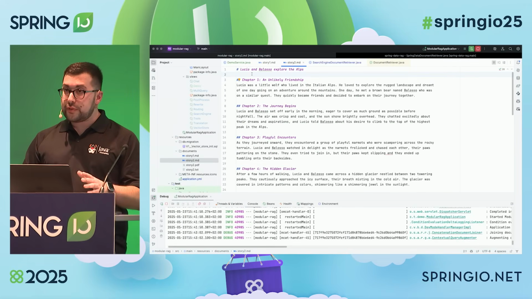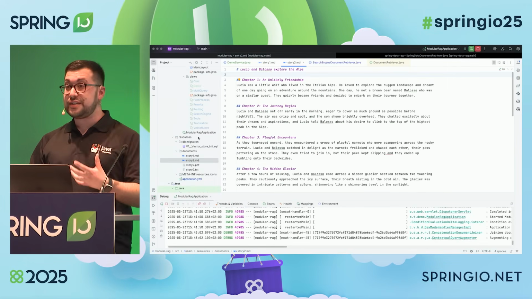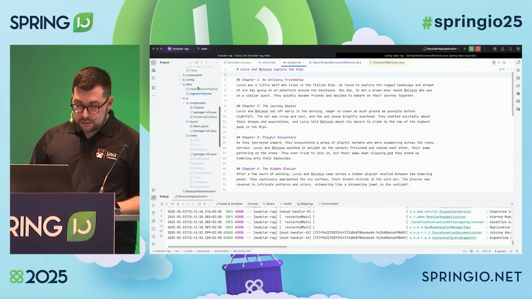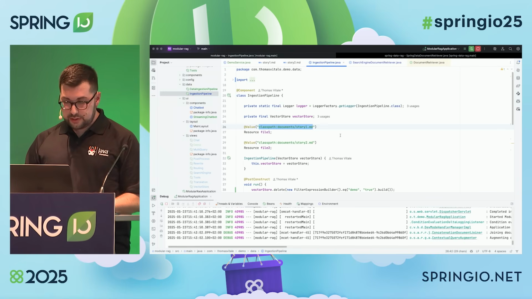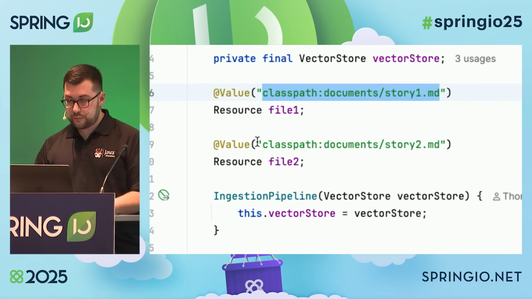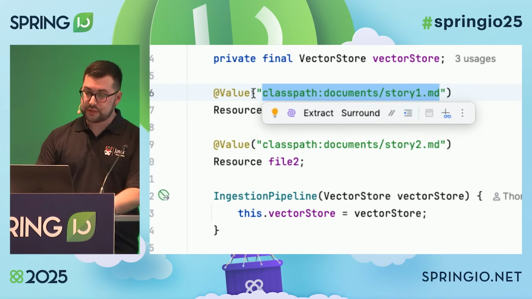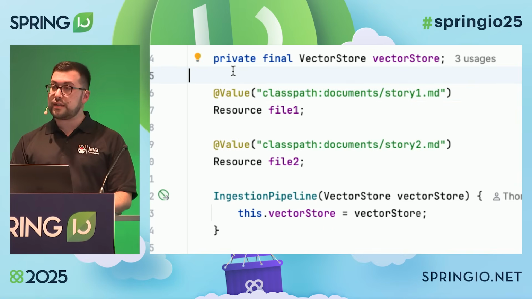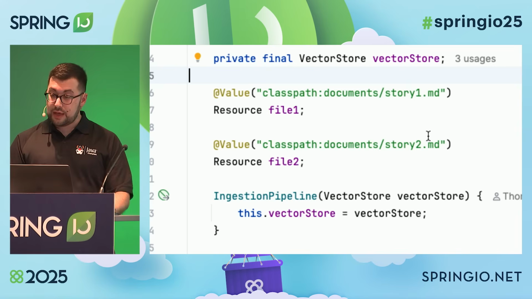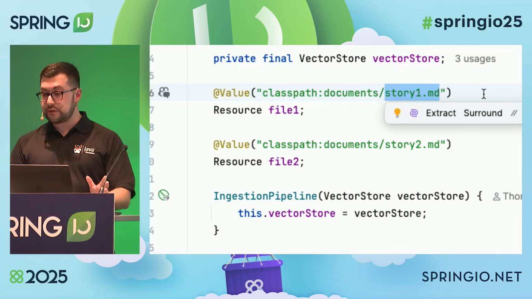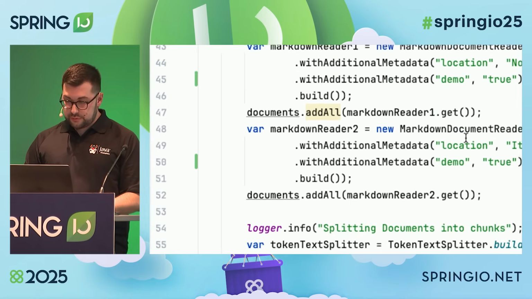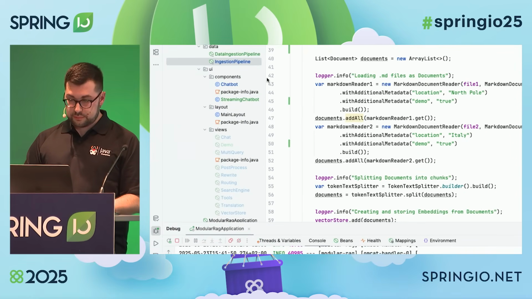What I need to do is defining what is called a data ingestion pipeline using the 3 APIs I just mentioned. So I have here my ingestion pipeline. What I'm doing is providing the 2 files using the value notation from Spring Framework, so standard way of getting documents from the class path. I'm using markdown files. You can use any kind of file, really. And then we can start the pipeline.